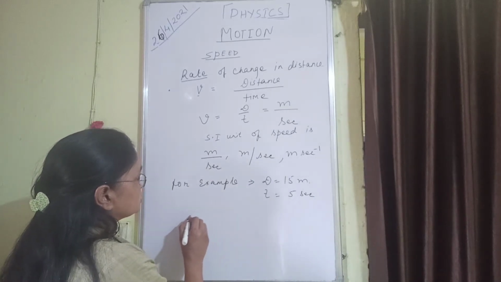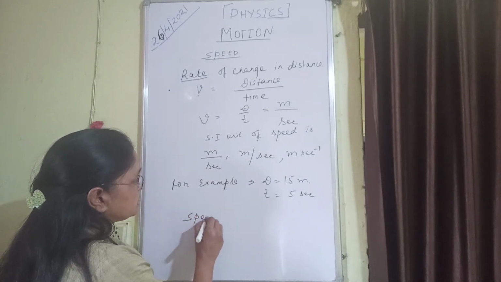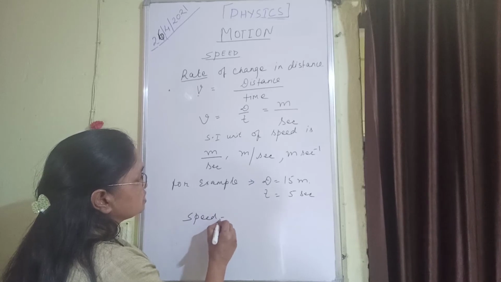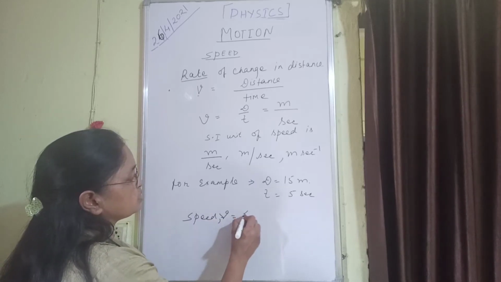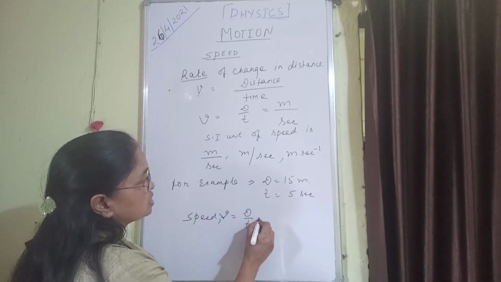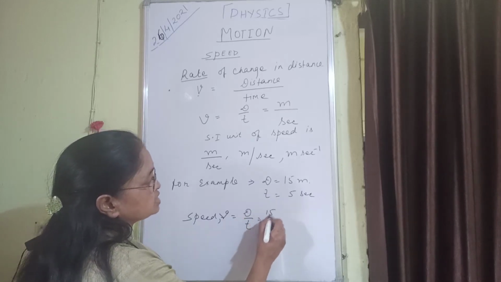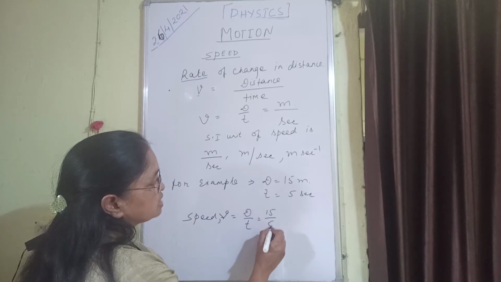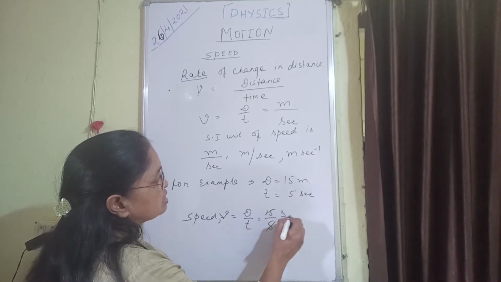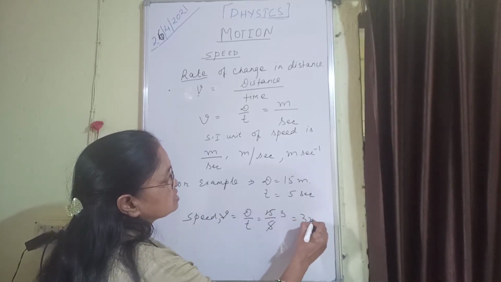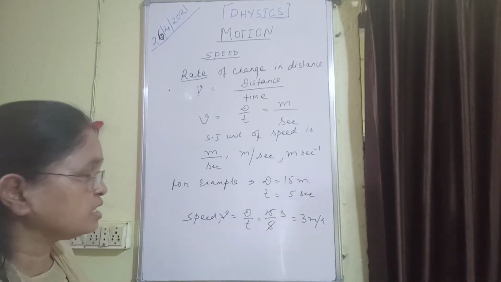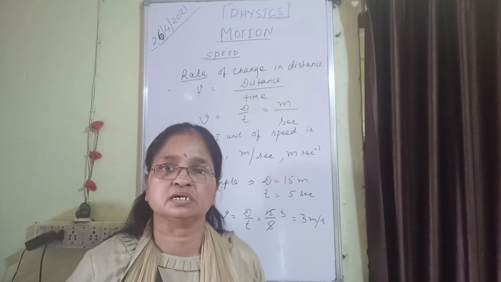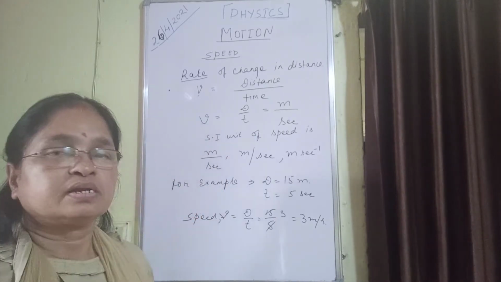Speed, that is V, is equal to distance by time. Distance is 15 meter, time is 5 seconds. So you have got 3, that means 3 meter per second. So this body is traveling at a speed of 3 meter per second.